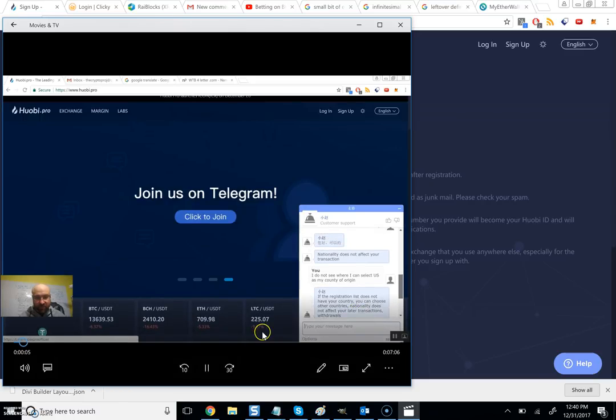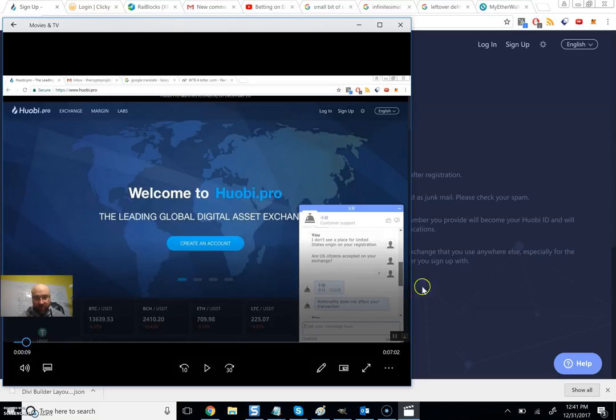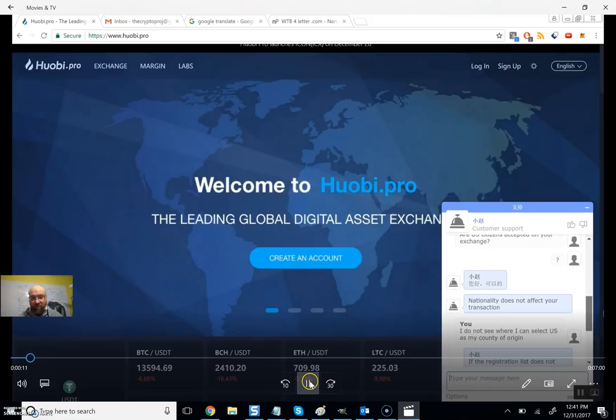Then you can see, I'm going to try to pause it where I get to the pertinent questions. Right here, I'll see if I can make this bigger. You can see I said, I don't see a place for United States of origin on your registration. Are U.S. citizens accepted on your exchange? They said nationality does not affect your transaction. So let me keep playing this, because I know this is a video of me scrolling through the chat.